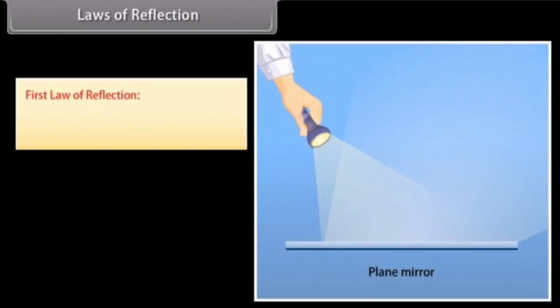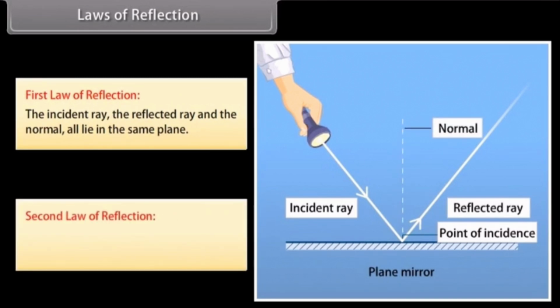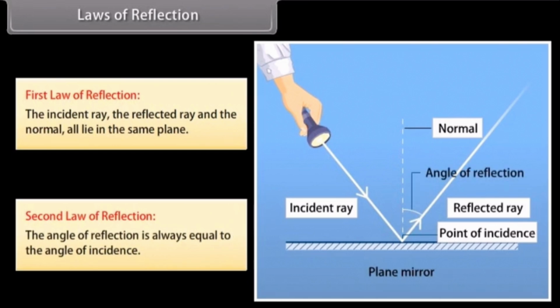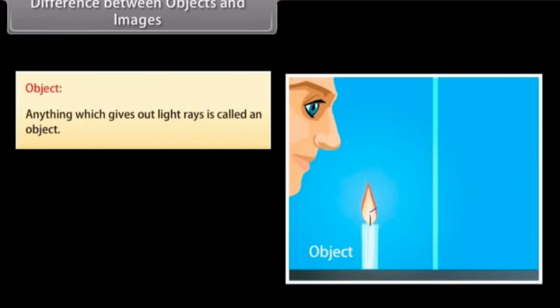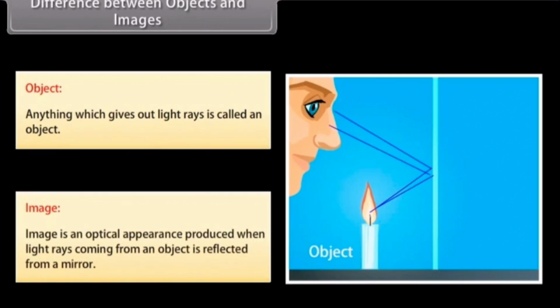First law of reflection. The incident ray, the reflected ray, and the normal all lie in the same plane. Second law of reflection. The angle of reflection is always equal to the angle of incidence. Difference between objects and images. Object. Anything which gives out light rays is called an object. Images. Image is an optical appearance produced when light rays coming from an object are reflected from a mirror.